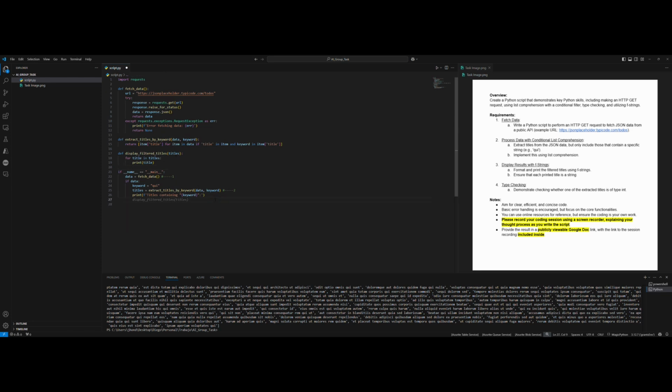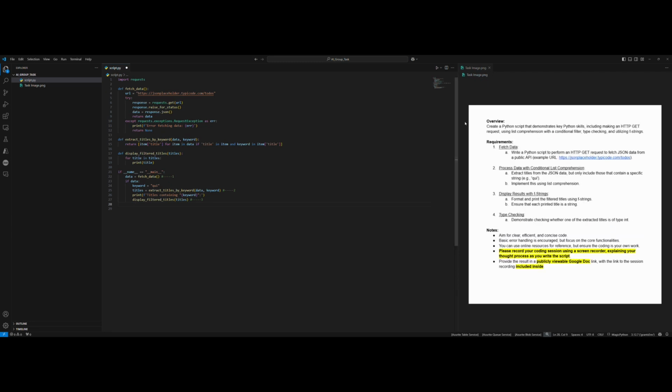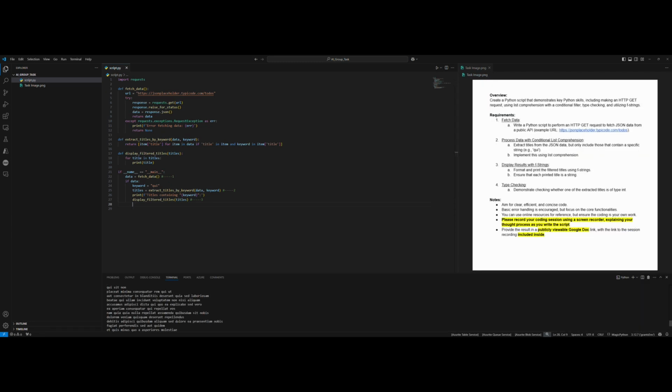Let's call it after deploying, display filter titles, and then I can call this. Yeah, let's watch. Let's do it again. Yeah, it looks way cleaner. As you can see, every title has the keyword. And let's continue with the type checking.